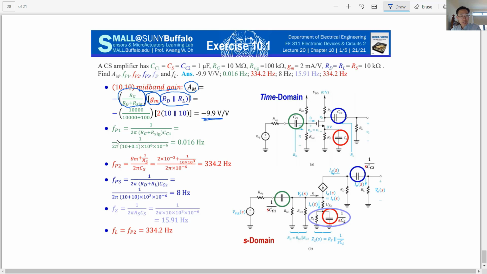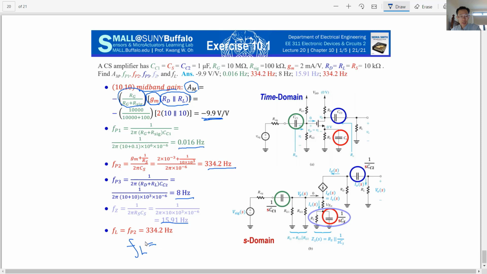If you have these values fixed, then you can calculate FP1, FP2, FP3 and the zero frequency, and the final FL, the lower 3 decibel frequency.